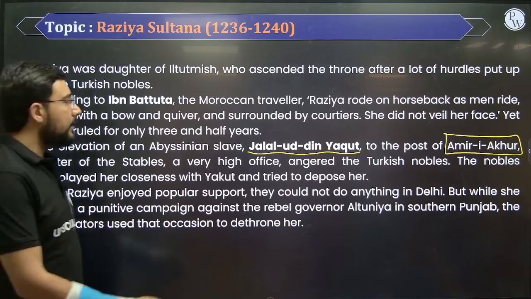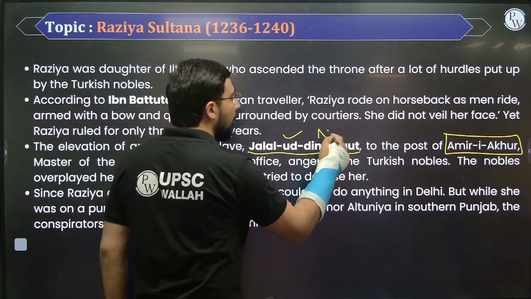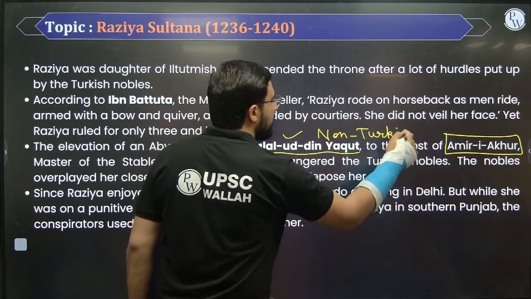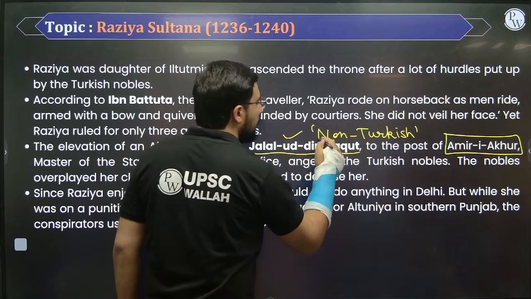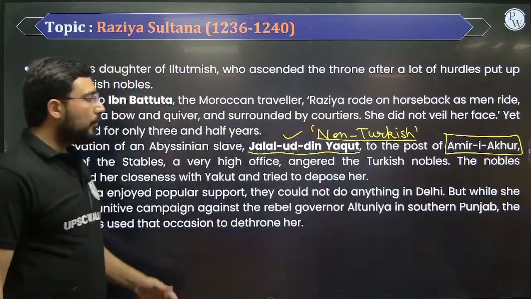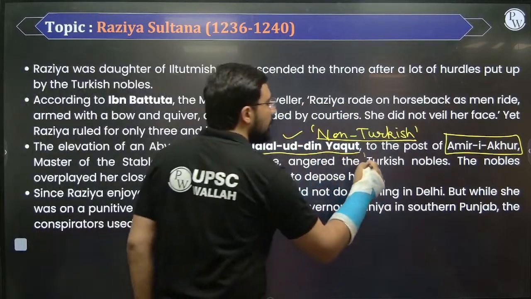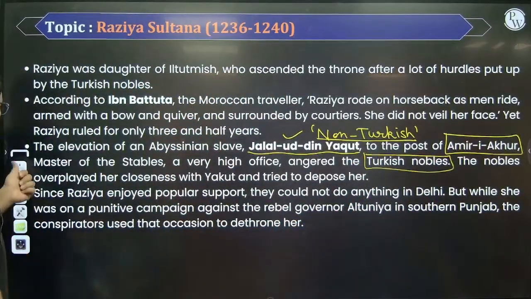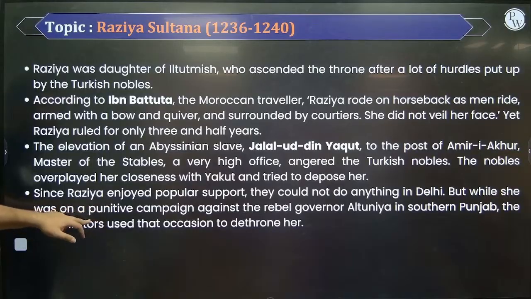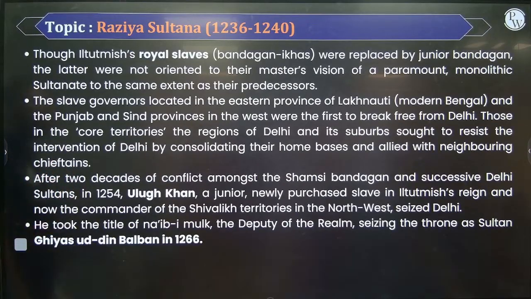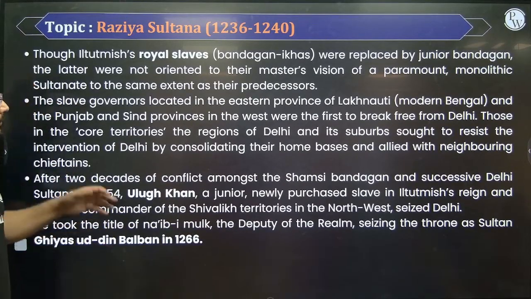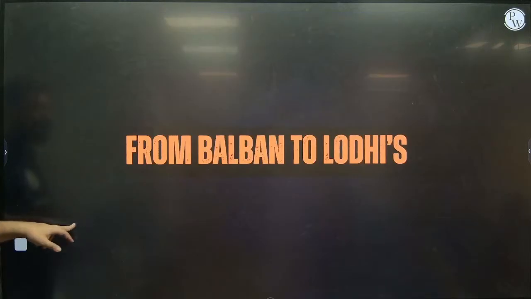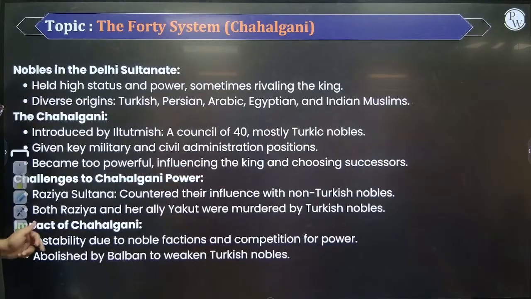So that's why, since she appointed a non-Turkish person to a top post, इसके बाद इनके खिलाफ क्या शुरू हो गया? पूरे का पूरा एक रिवेंज मोड शुरू हो गया among these Turkish nobles. And finally, when she was away from Delhi, they created an alliance. She was defeated, and finally, we see the end of Razia Sultan. Okay, this dynasty continued. The most important personality among them is Balban.